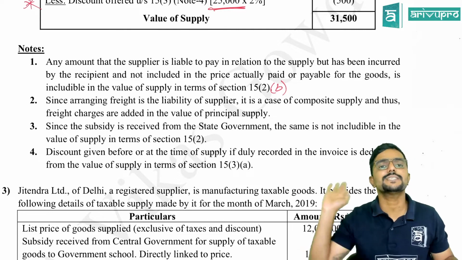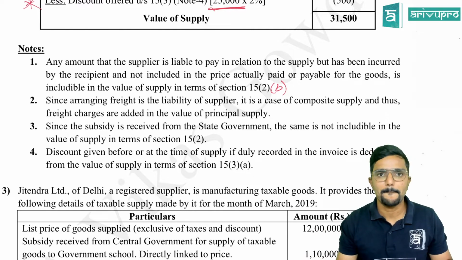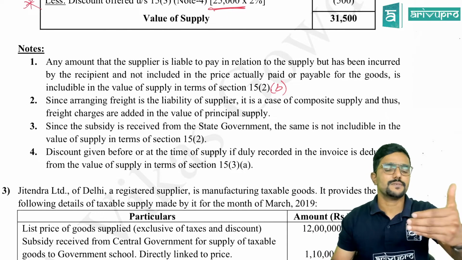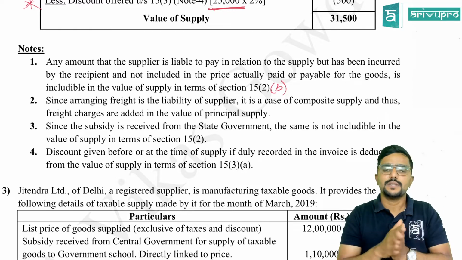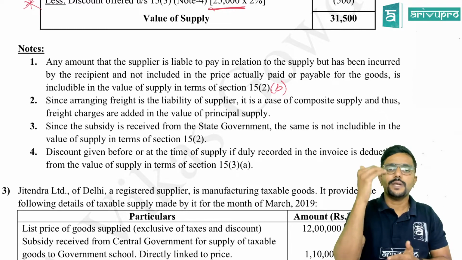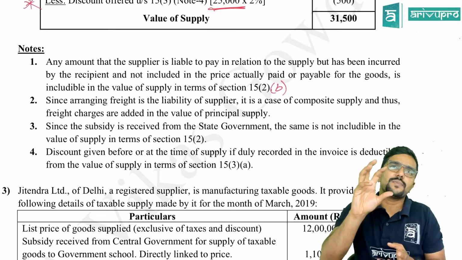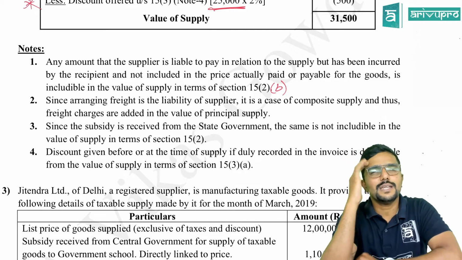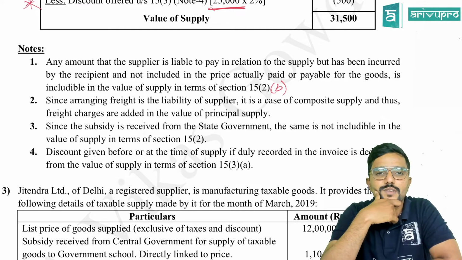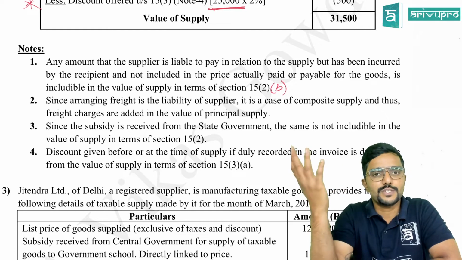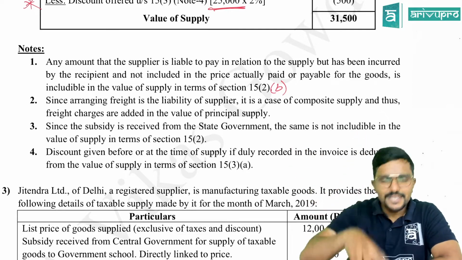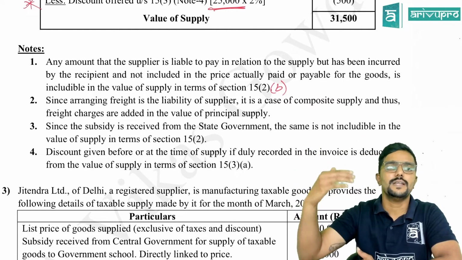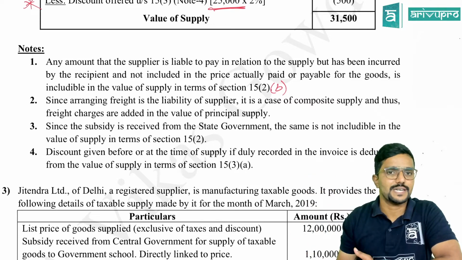You can straight away start from the second question only, no problem. Clear? Sometimes, for example in the third question, there are 4 sub-questions. You know A and B very well. C, half you know, another half you are not able to recall. So don't waste the time. You can go to the next question. In that case, the necessary space can be left, and you can go to the next answer.